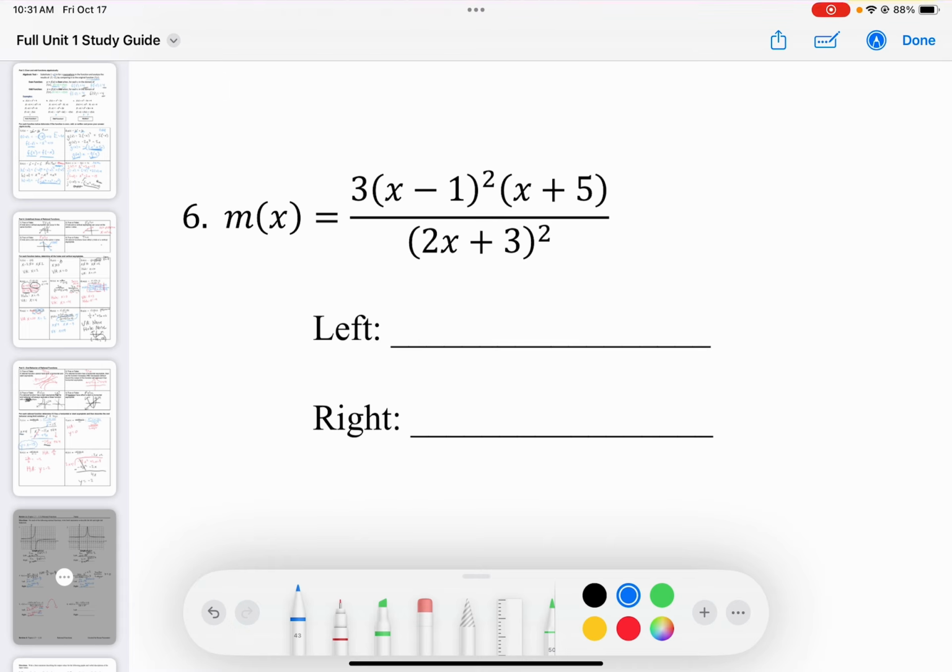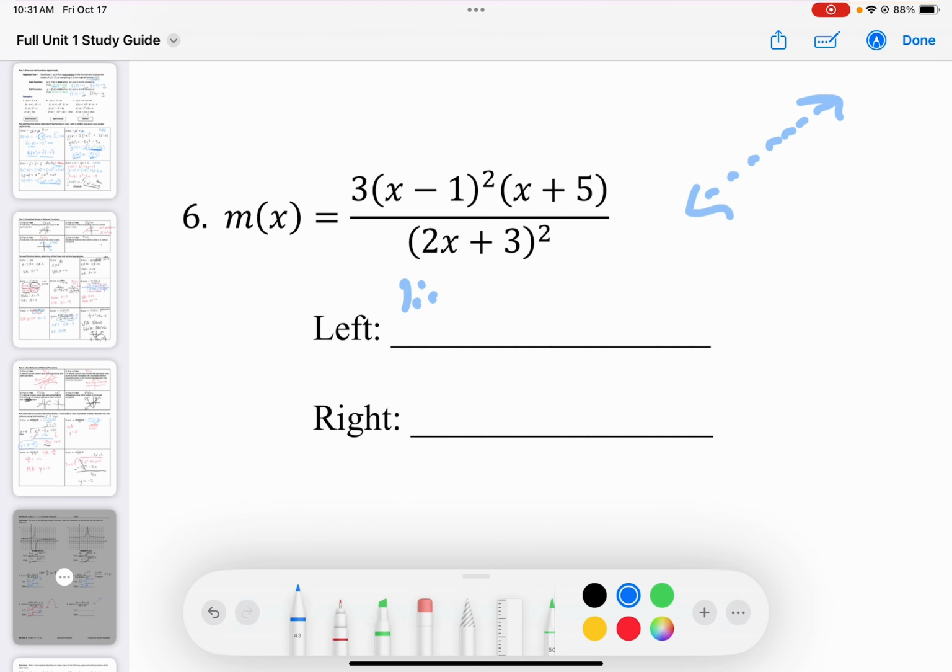All right, we have a degree of what? 1, 2, 3 on the top, a degree of 2 on the bottom, so we're 1 higher. We're going to get a slant asymptote. Do we have a positive slant asymptote, or do we have a negative slant asymptote? Well, this is a positive divided by a positive, so we get a positive slant asymptote.